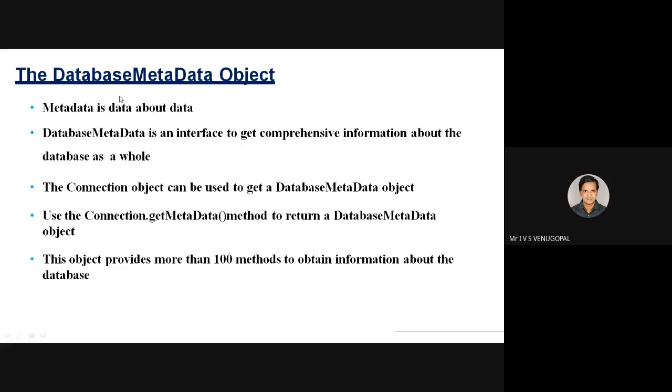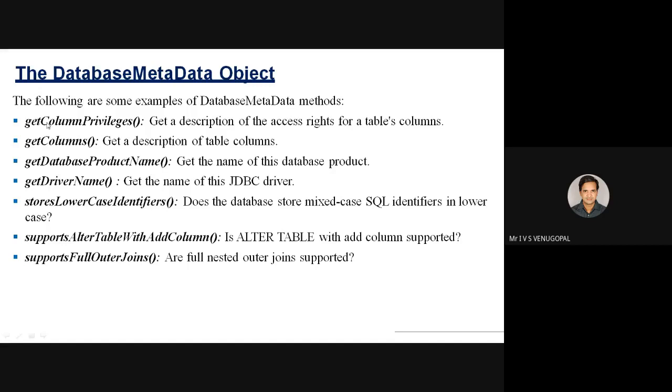You can retrieve this information by using the method connection.getMetaData. The connection object's getMetaData can be used to return a DatabaseMetaData object. So if I write connection.getMetaData, it returns a reference to DatabaseMetaData. Then, using the DatabaseMetaData object, I can use all these methods.